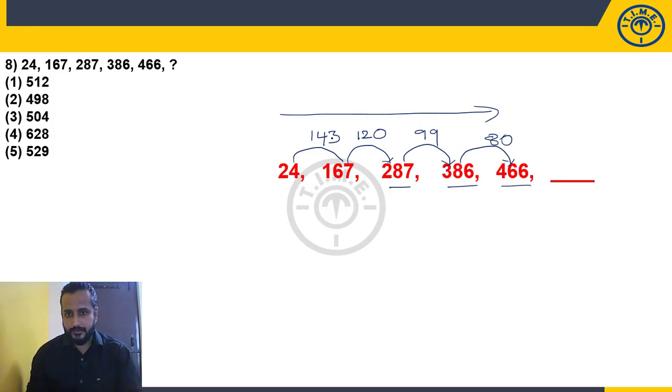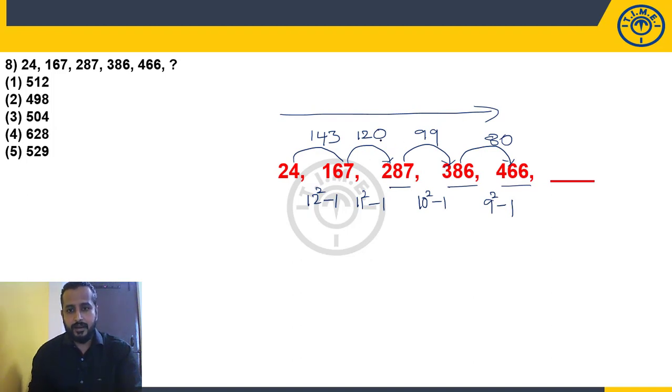Can you recognize these numbers? Yes. What are these numbers? Those are not squares but closest to squares. 80 can be written as 9 square minus 1, combination logic. 99 can be written as 10 square minus 1. 120 can be written as 11 square minus 1. 143 can be written as 12 square minus 1.